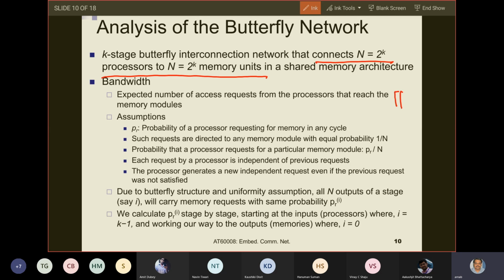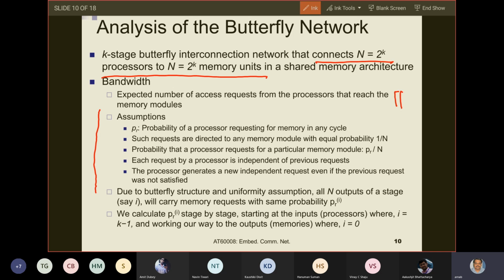To do this, obviously we will not go for the most complicated cases, but we will do this with a few simplistic assumptions, and these are the assumptions. Let PR be the probability. If you are not okay with any assumption, or you find it completely out of the world or impractical, we can talk and you can tell me.